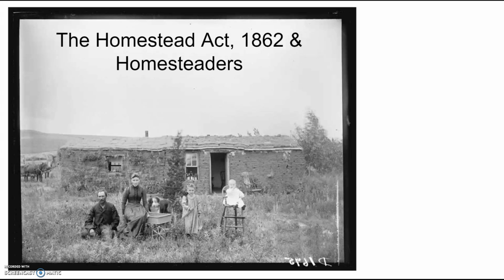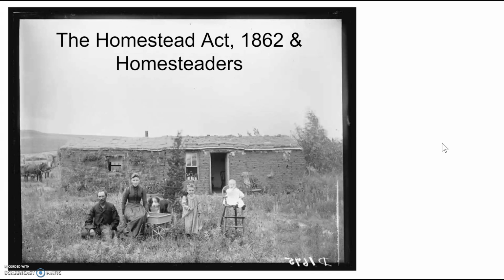Lack of timber, which you don't see here, there are no woods, made it hard for people to build their homes. So they built their homes out of adobe, which is mud. And this is what you see in this particular picture here. Crops that were growing in the Great Plains were susceptible to clouds of grasshoppers, droughts, prairie fires, and hailstorms as well. So moving west was a risky venture.